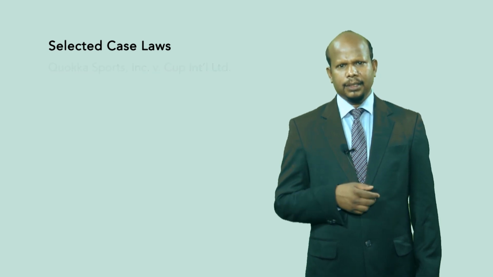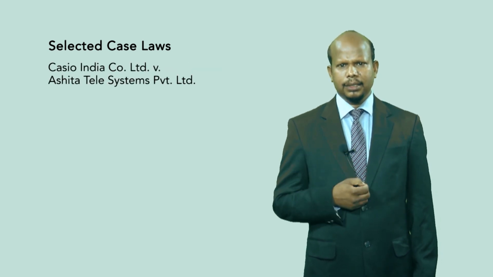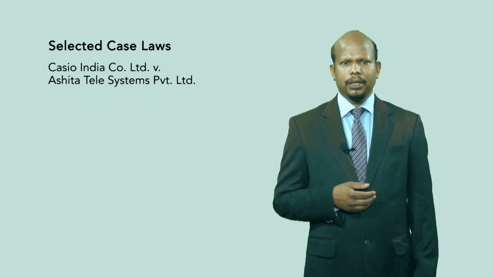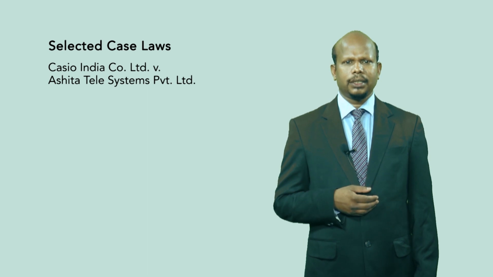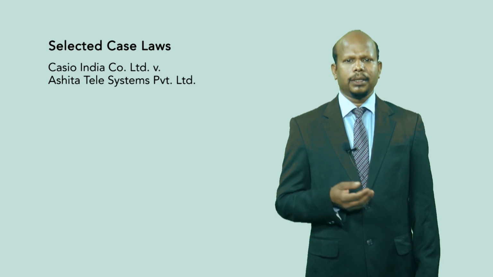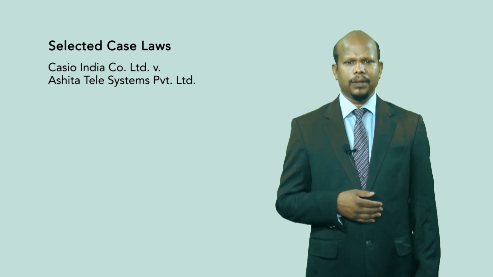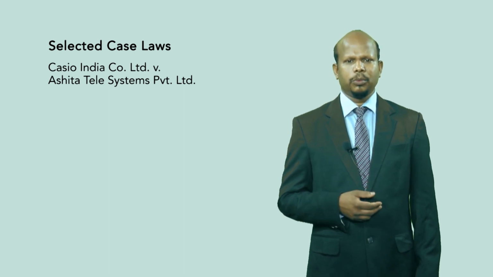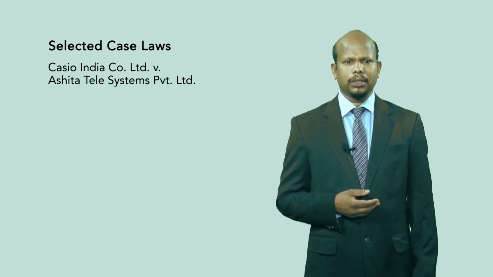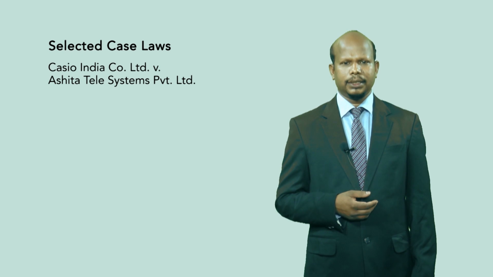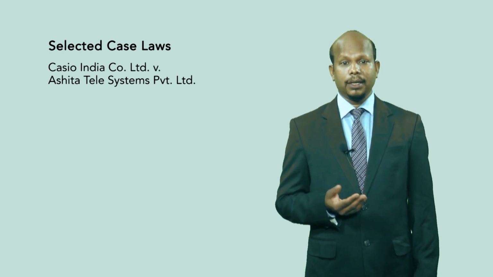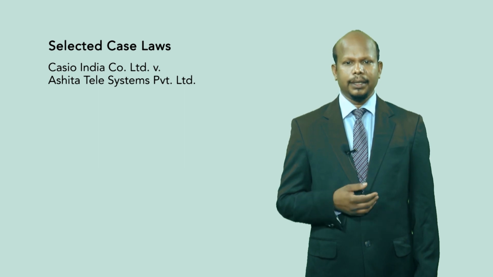The next case, an Indian case decided in 2003, is Casio India Company Limited versus Ashita Telesystems Private Limited. In this case, the plaintiff was aggrieved by the registration of the domain name of the defendant, with its registered office in Mumbai. It filed a suit of trademark infringement in Delhi High Court on the issue of territorial jurisdiction. The defendant contended that it carried on business in Mumbai only, and no cause of action arose in Delhi.